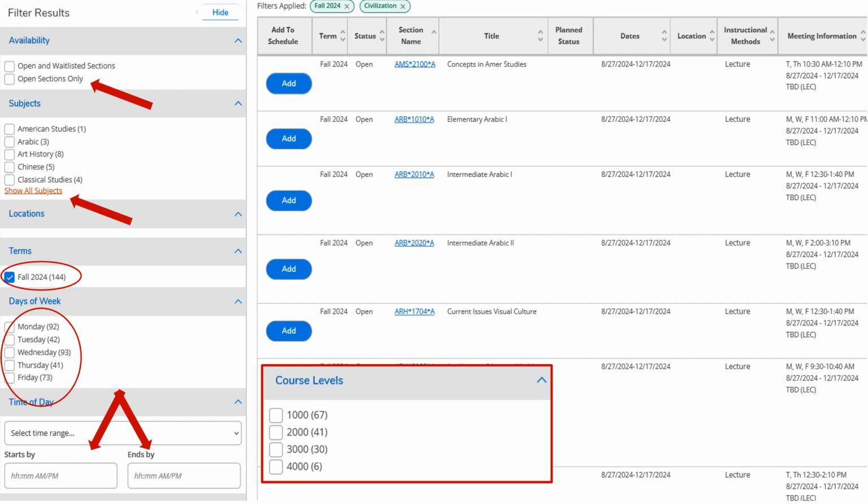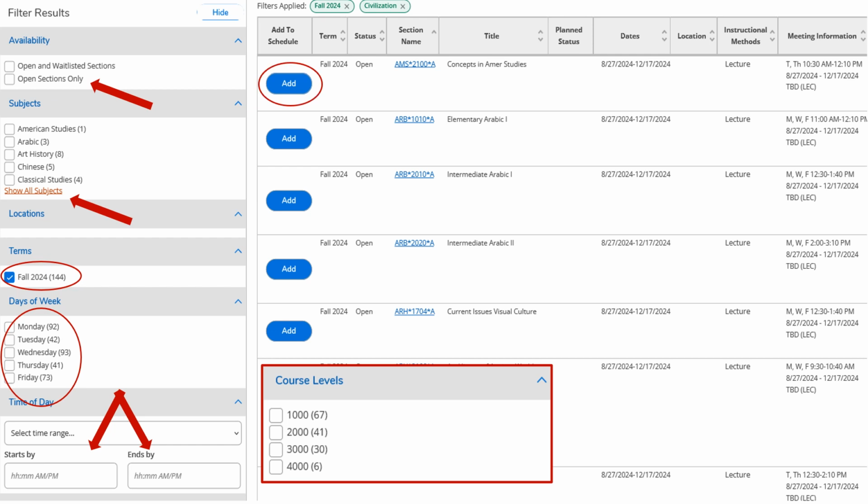The last thing you can do is search by course levels. We encourage students to take 1,000 and 2,000 level classes in their first semester. 3,000 level classes, you should consult with an advisor. By and large, these are going to be exclusive to world language classes based on that world language assessment you would have already taken.